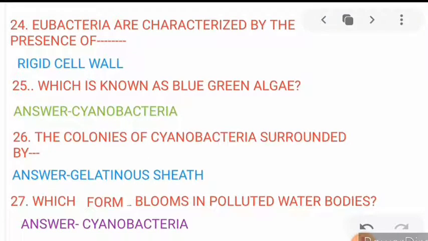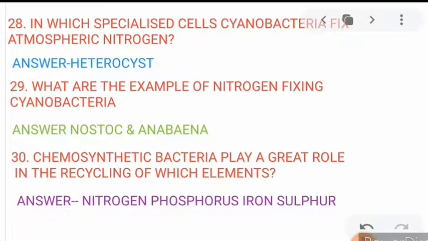Now move to the 27. Which forms blooms in polluted water bodies? Cyanobacteria. Cyanobacteria form blooms in polluted water bodies. Now move to the next. 28. In which specialized cells do cyanobacteria fix atmospheric nitrogen? The answer is heterocyst. In heterocyst, cyanobacteria fix atmospheric nitrogen.